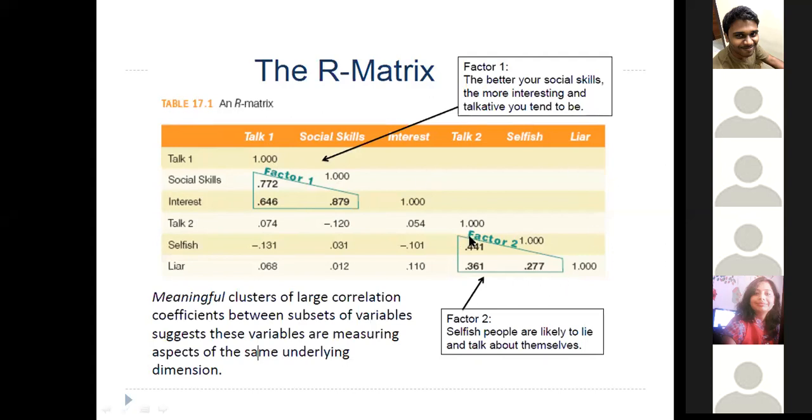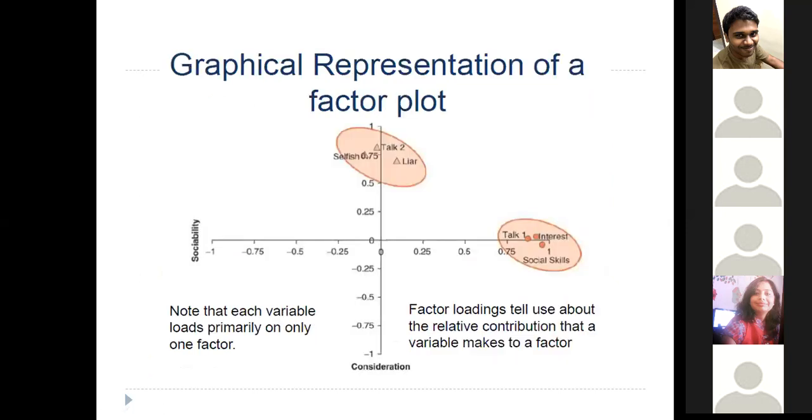Here I have a correlation of 0.44 with talk 2 and selfish, 0.361 with talk 2 and liar, and 0.27 with liar and selfish. So we group these together to form another group. We are trying to cluster our variables to form factors. We have a graphical representation here, where we plot them in a graph. When you plot them with your correlation matrix, you are able to get these things.